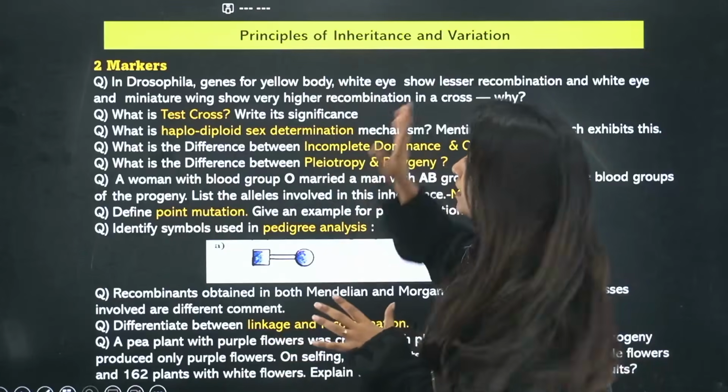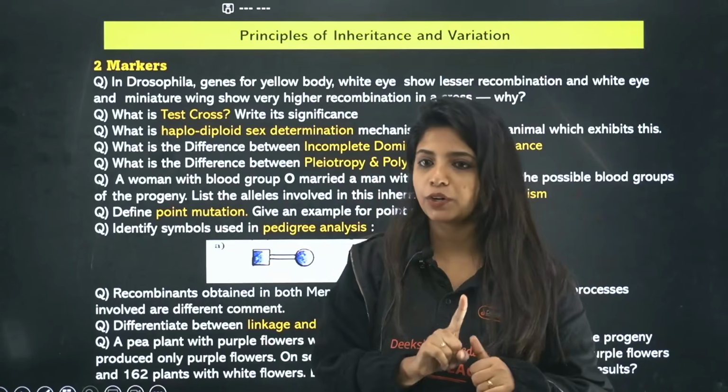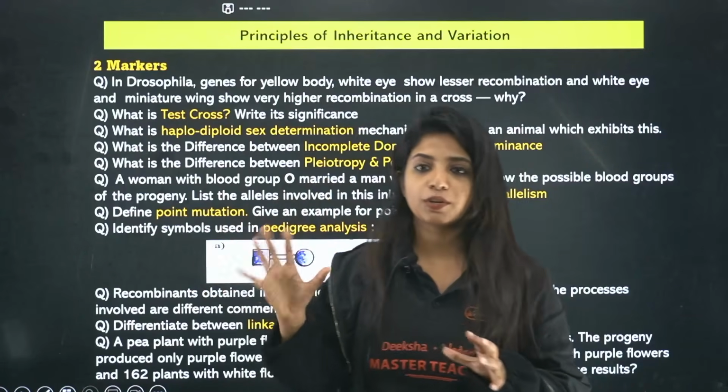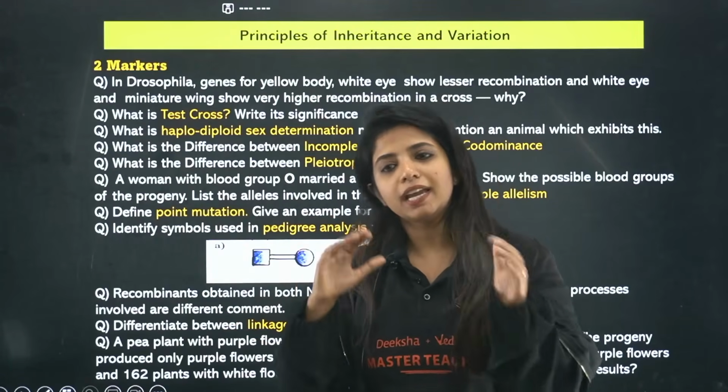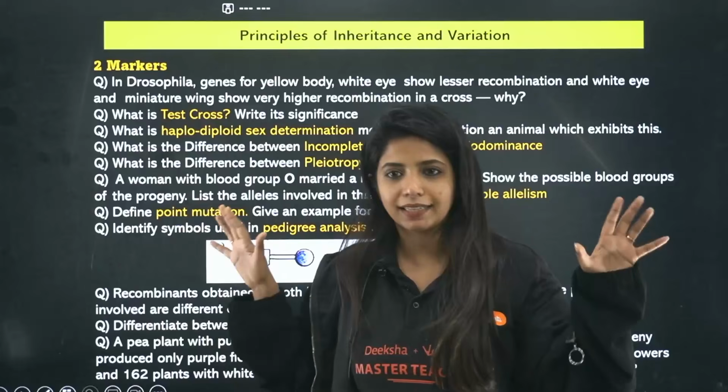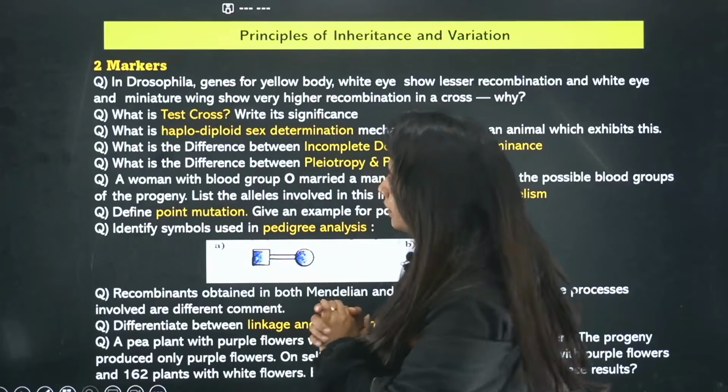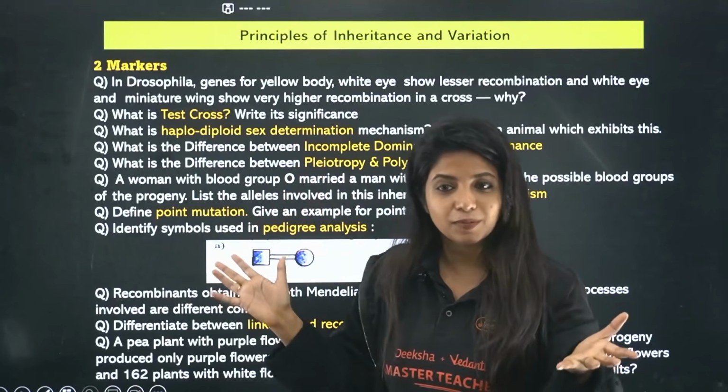Okay, let's go ahead. Usually in boards, you get one 2-marker question from this chapter and two 5-marker questions from this chapter. But now since it is not board, it is just your FA examination, it can be 2, 3, 5-marker, anything that could be coming from this chapter. But the important topics remain the same.